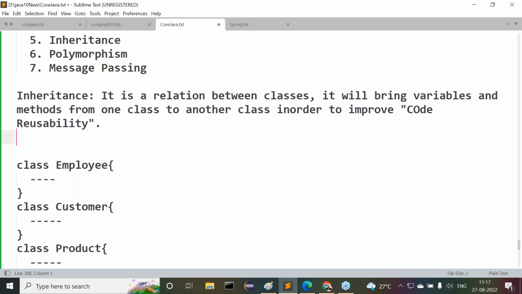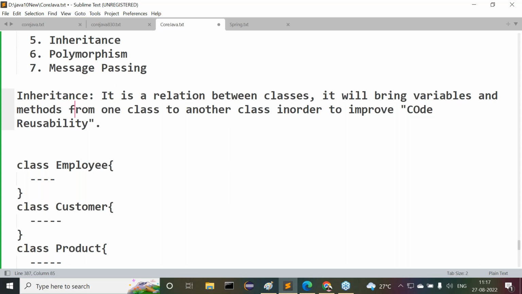Not a parent class and a child class. Now, this is up to C++ maybe. In other programming languages, this general terminology is available. But in the case of Java, it is superclass and subclass. Observe carefully, it is the relation between classes.